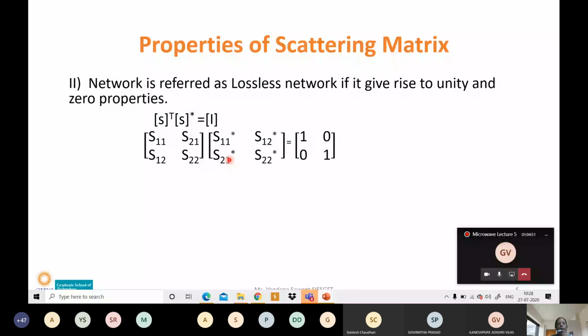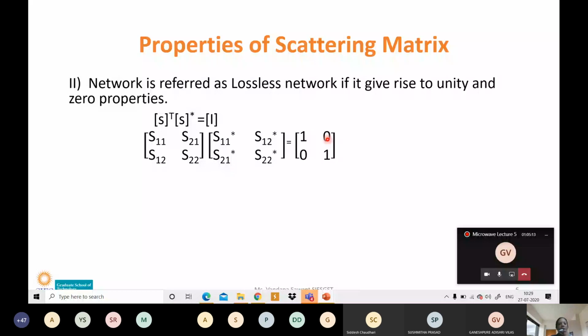The first element S11 is multiplied with S11 complex conjugate, plus the second element of the first row, S21, multiplied with S21 complex conjugate, and that is equal to the first element of this unity matrix.